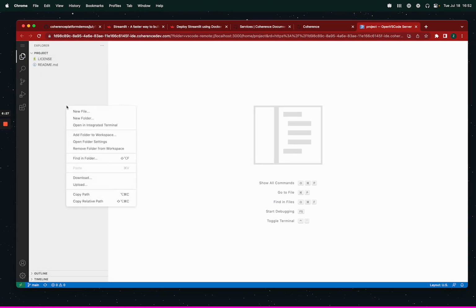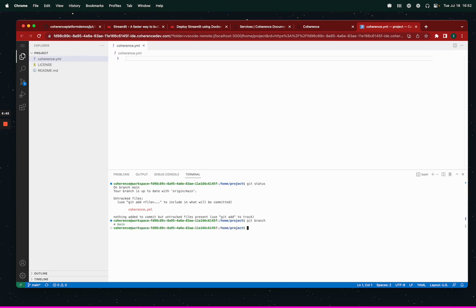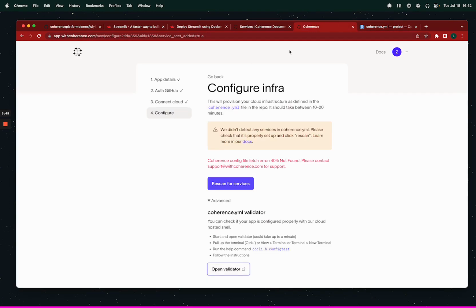All right, so the first thing I'm going to do is add a coherence.yaml. So you can see I'm on main. This uses the GitHub app and token that we already authenticated, to set this all up. And if I do git branch, you'll see I have my main. So we're going to keep this tab for a minute.